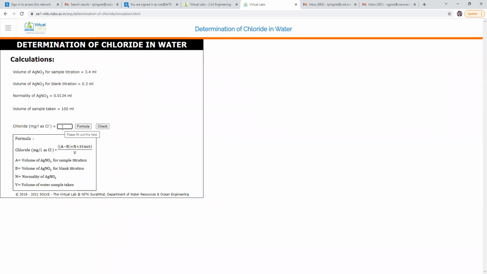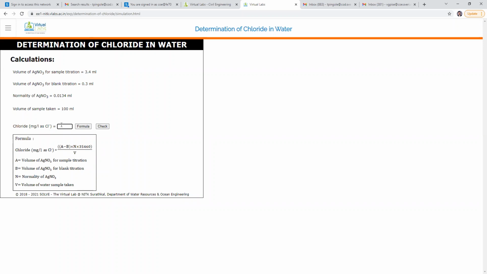I will repeat the values again. Note it: 3.4 minus 0.3, into 0.0134, into 35,460 divided by 100. First calculation is done by me. Now second calculation, all of you do it and tell me the answer.